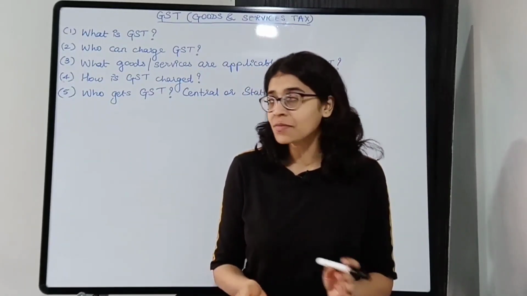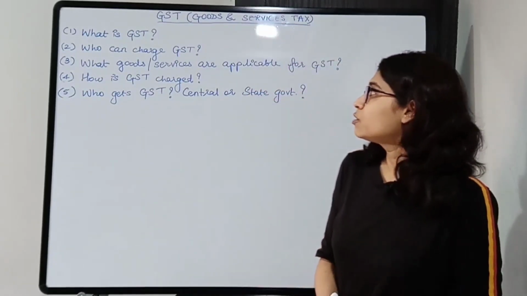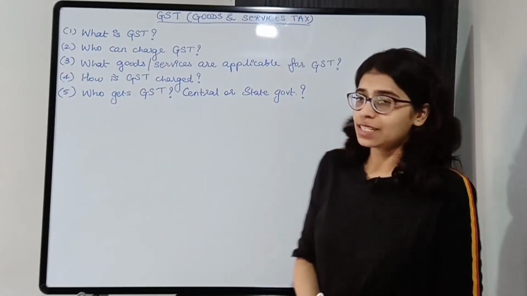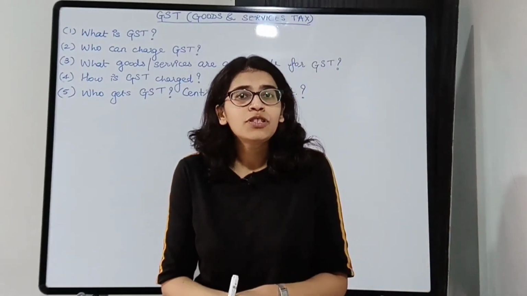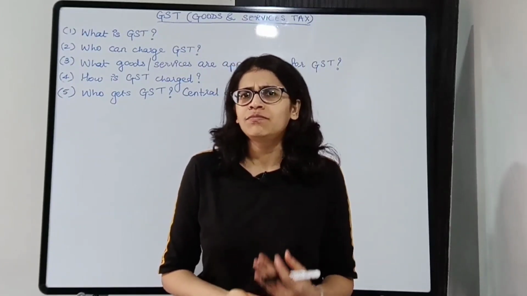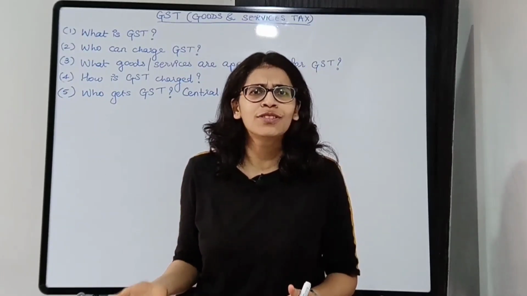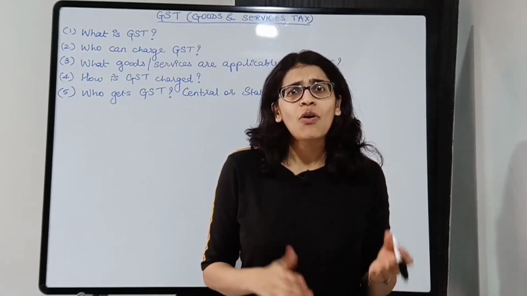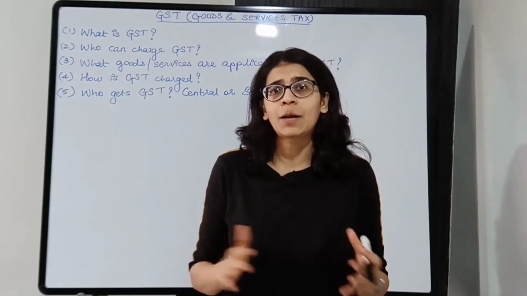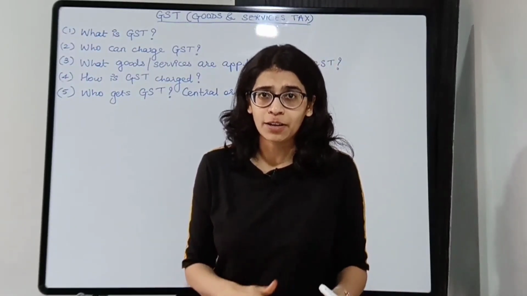Okay. Third question is, what goods or services are applicable for GST? We'll talk about goods first. So food, clothing, mobile phones, furniture, all these are goods. They are applicable for GST. GST is applied on them.